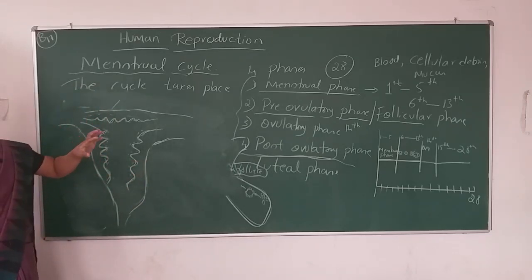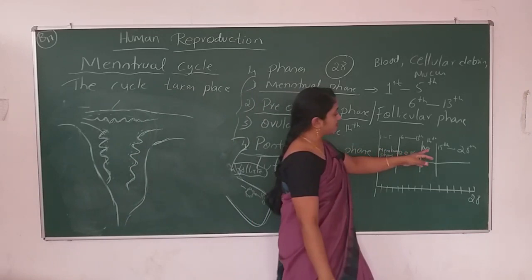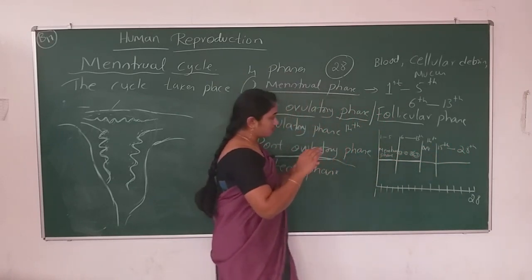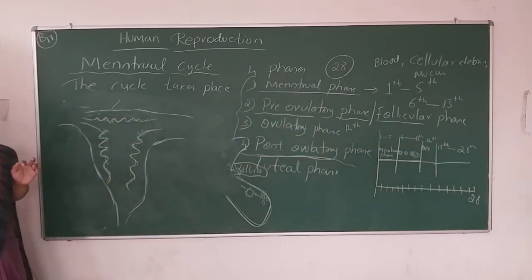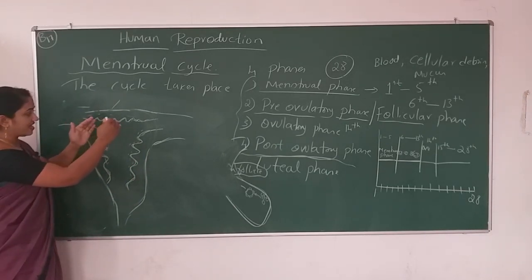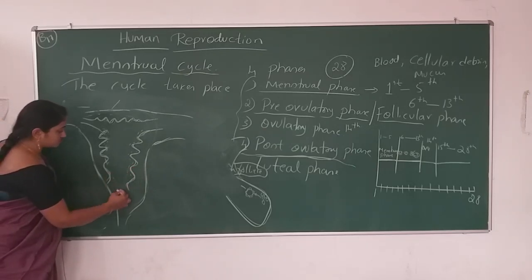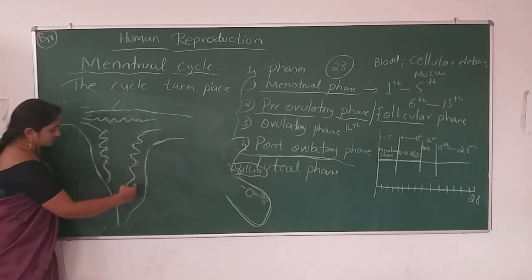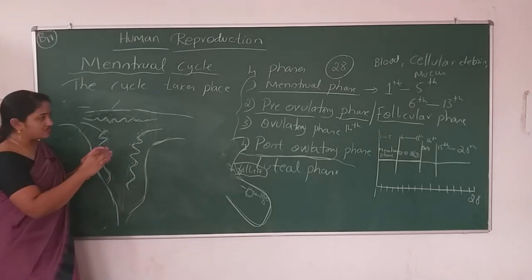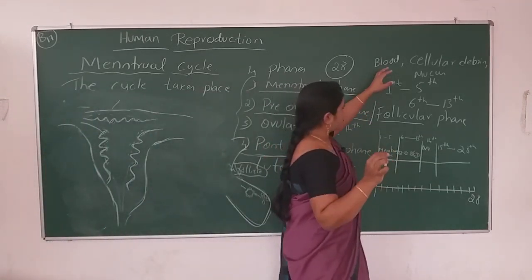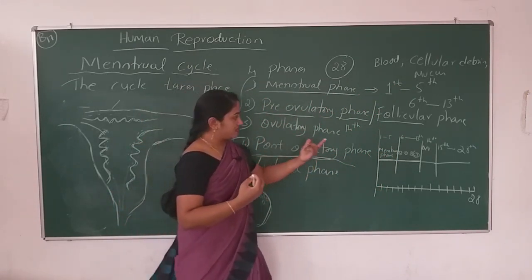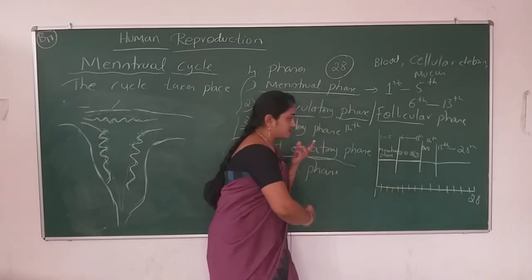So this phase starts from the 15th day of the menstrual cycle. Only in the absence of fertilization it will remain, or it completes till the 28th day of the menstrual cycle. So those layers, those debris, after the 28th day, all those come out from the uterus through the vagina and are released out from the body. So when that debris or blood or mucus comes out from the body, that phase restarts the cycle.